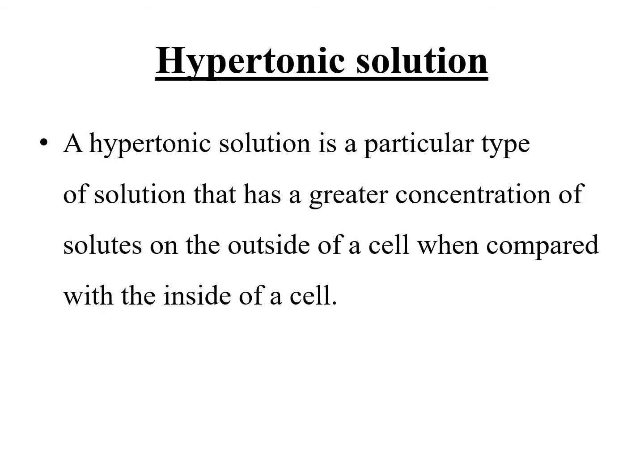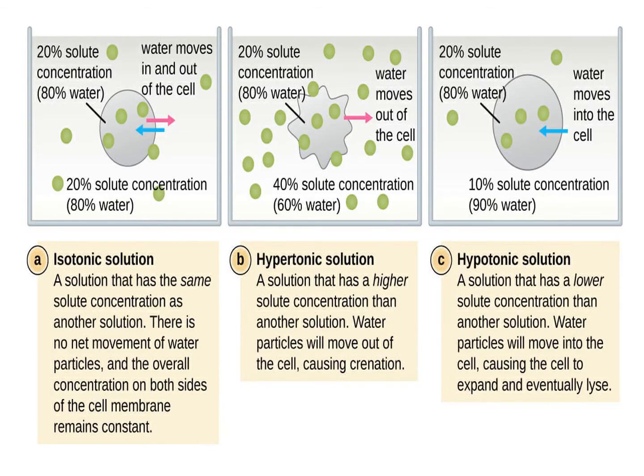Hypertonic solution. A hypertonic solution is a particular type of solution that has a greater concentration of solutes on the outside of the cell when compared with the inside of the cell. In this figure, three types of solution: isotonic solution, hypertonic solution and hypotonic solution.